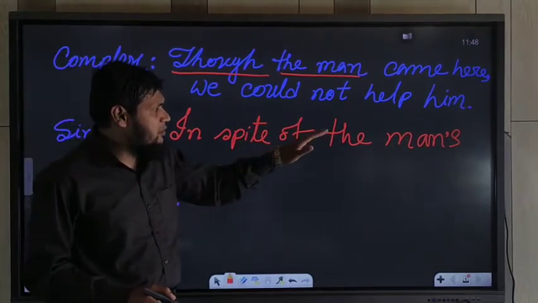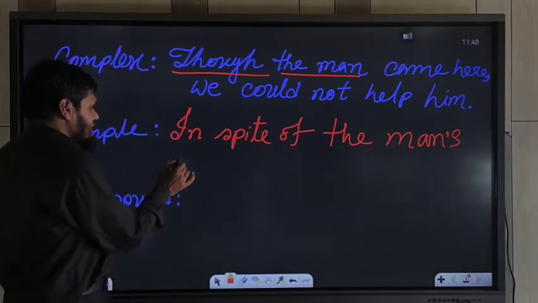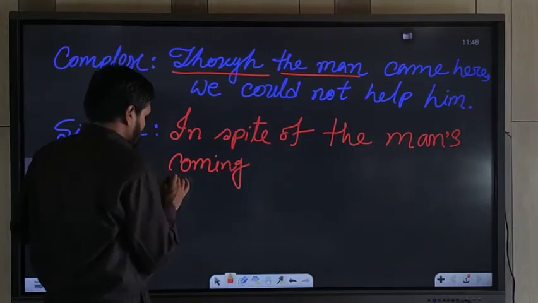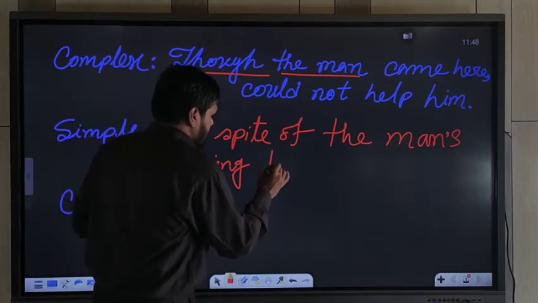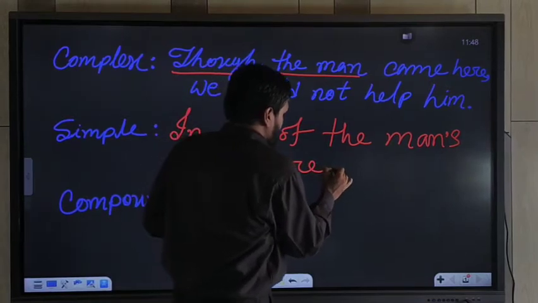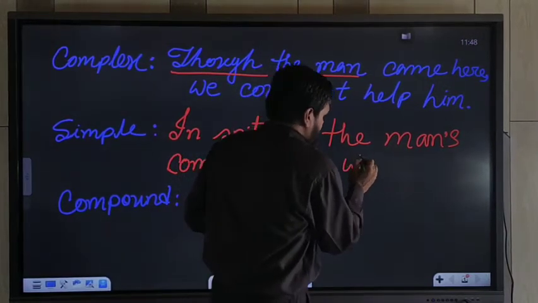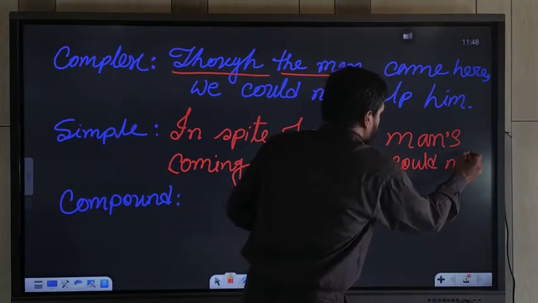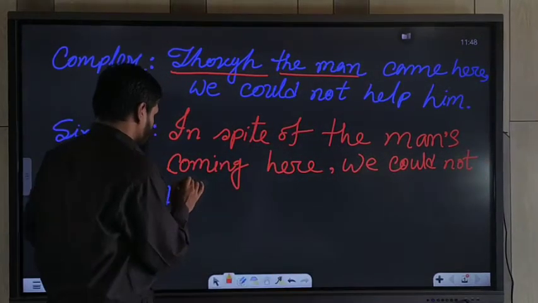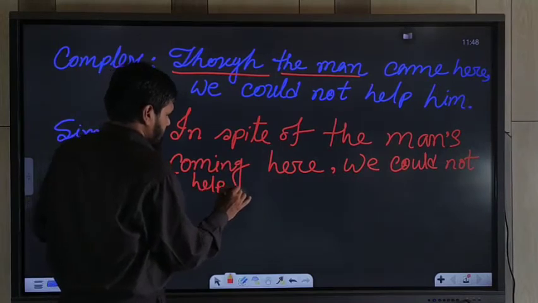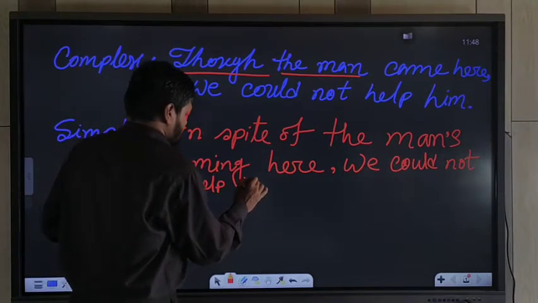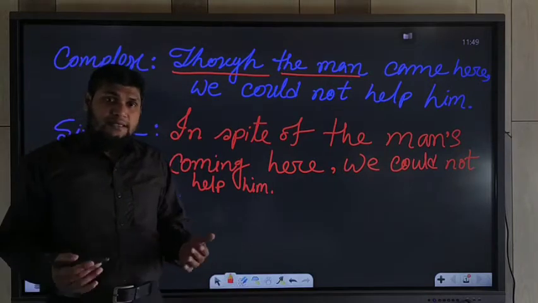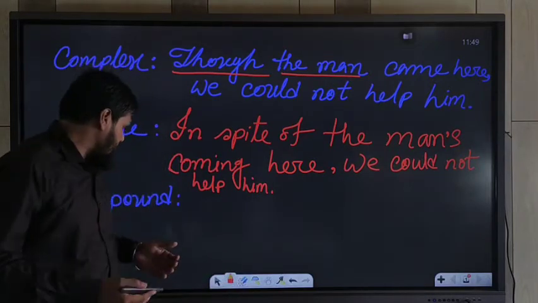In spite of the man's, verb plus ing, then coming here, comma, we could not help him. Understand? So in this way you should try to change them.